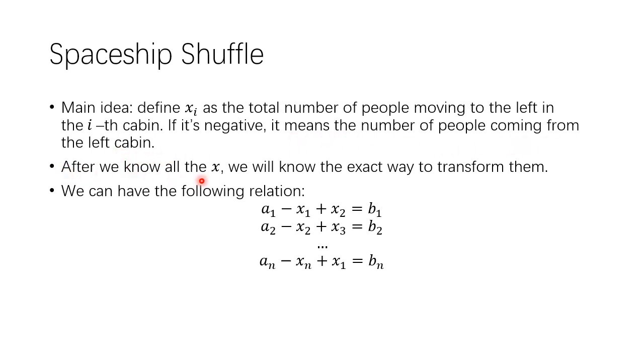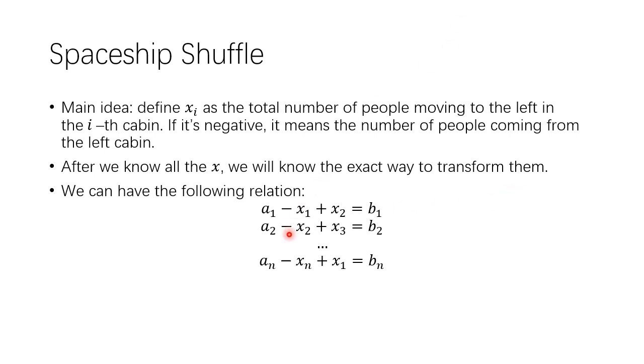Because after we know all the x, we'll know the exact way to transform them. Otherwise, each cabin will have people moving to it from the left and from the right, and people moving out from it to the left and to the right. It's kind of a mess. But if you have x, then you know the exact way to transform them, so it will be much clearer.